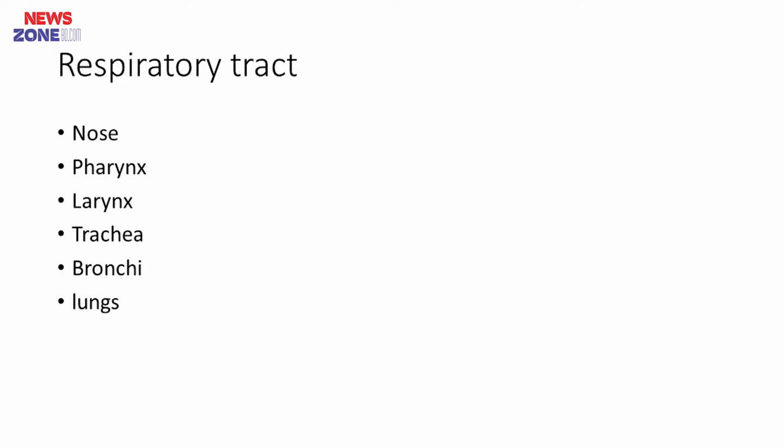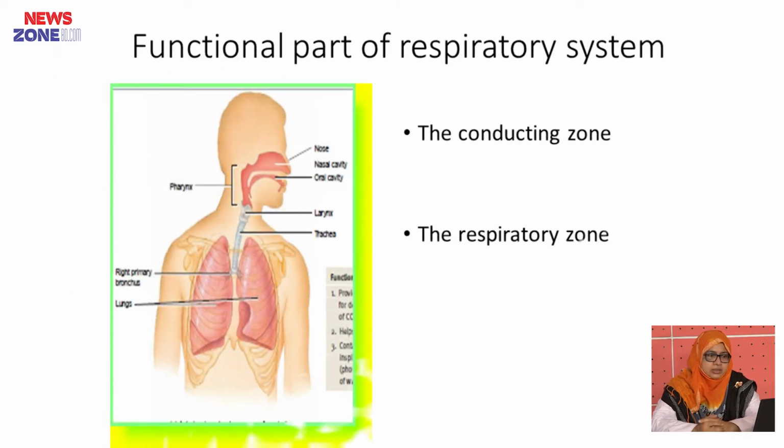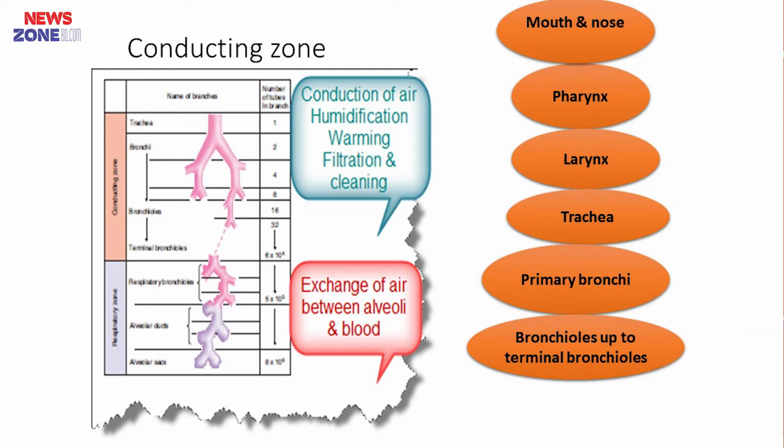What are the components of the respiratory tract? The components are nose, pharynx, larynx, trachea, bronchi and lungs. Functionally, the respiratory system can be divided into two zones, that is the conducting zone and the respiratory zone. The conducting zone usually causes conduction of air, and humidification and warming of the air. The conducting zone includes mouth, nose, pharynx, larynx, trachea, primary bronchi and bronchioles up to terminal bronchioles.